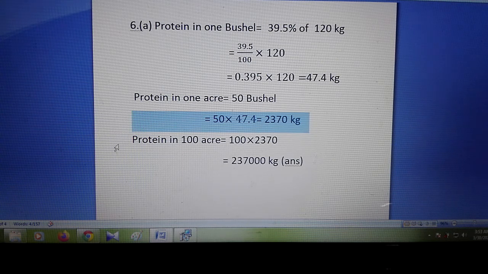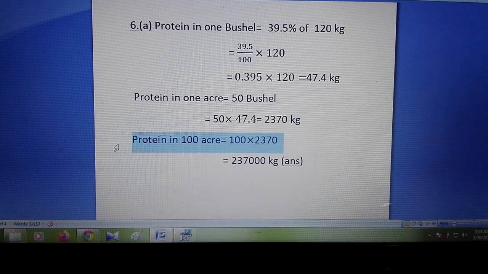Now finally the protein in 100 acres equals, in 1 acre, if 100 acres, so it will be multiplied by 100. So just we have to multiply by 100, so 100 multiply this, so this is it.